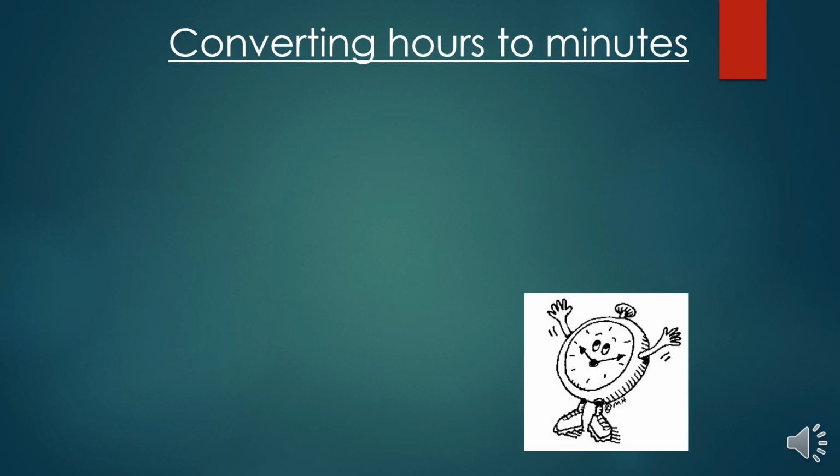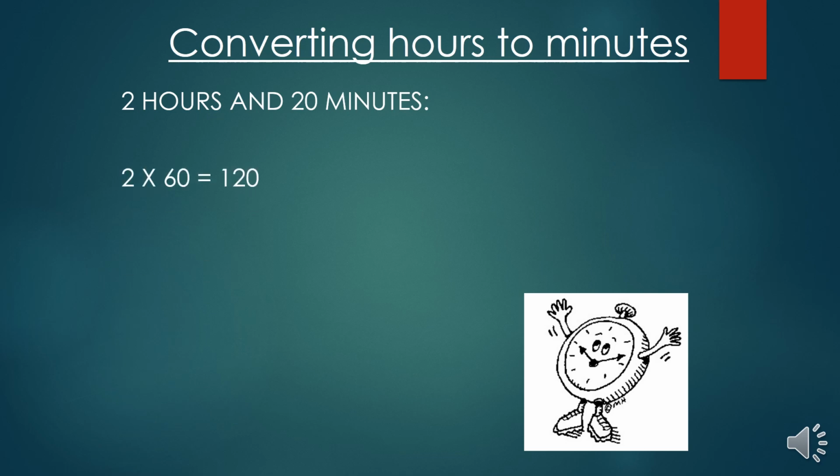How are we going to convert hours and minutes to minutes? Here is an example, 2 hours and 20 minutes. We know that when we multiply 2 with 60, we get the minutes in 2 hours. So first I convert these 2 hours into minutes, which is 120 minutes.